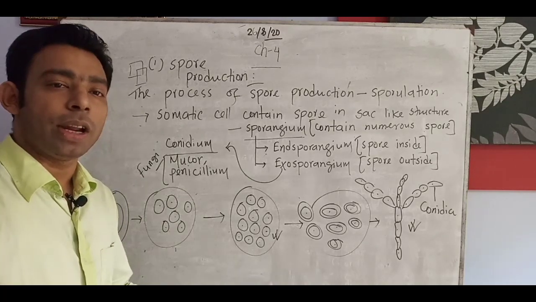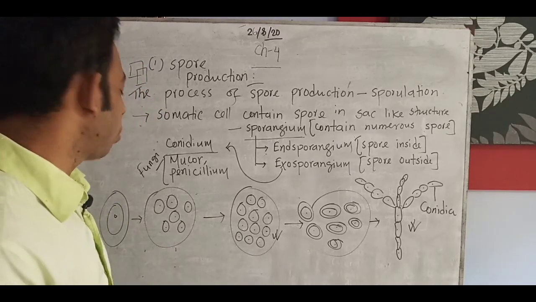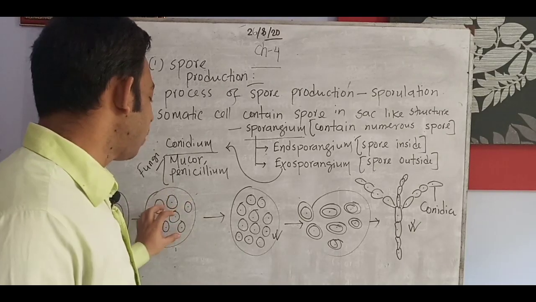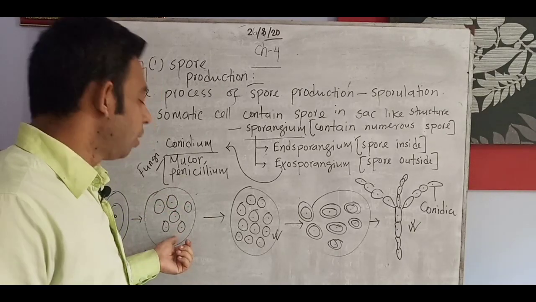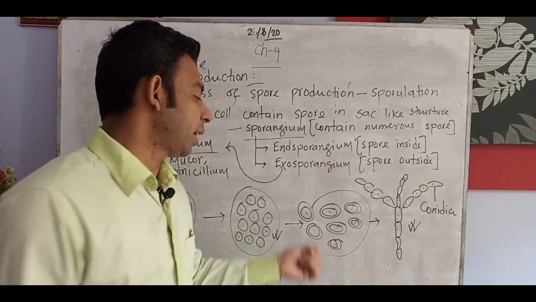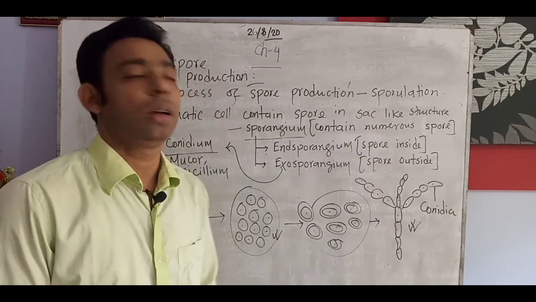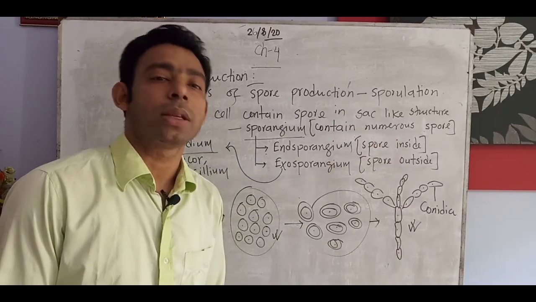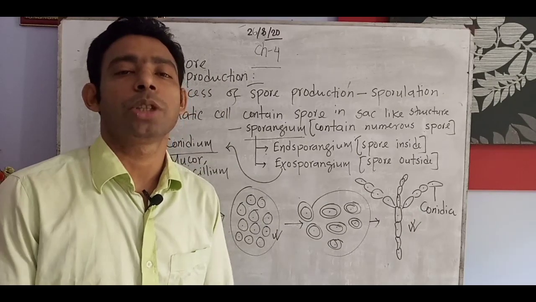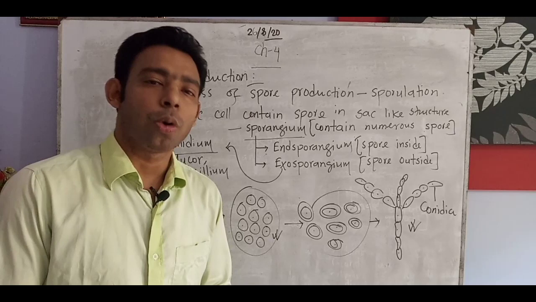So one somatic cell can extend into numerous cells or spores, and after some time the outer layer breaks out and the spores come out, forming conidia in the exosporangium, and each conidium can produce a new offspring by the process called sporulation or spore production.